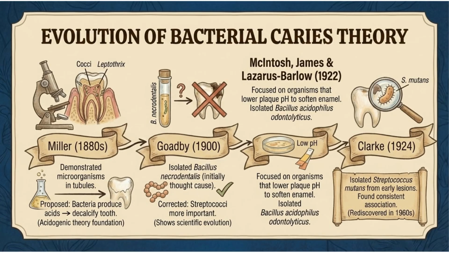The understanding of the bacterial caries theory evolved over time. Miller in the 1880s proposed that bacteria produce acids to decalcify the tooth. Later, Clark isolated S. mutans, finding a consistent association with early lesions, which was rediscovered in the 1960s.